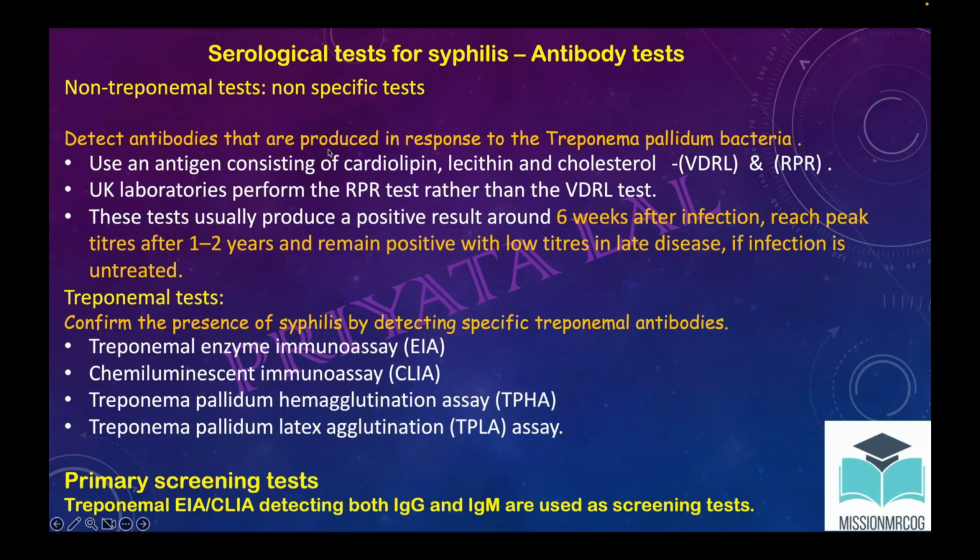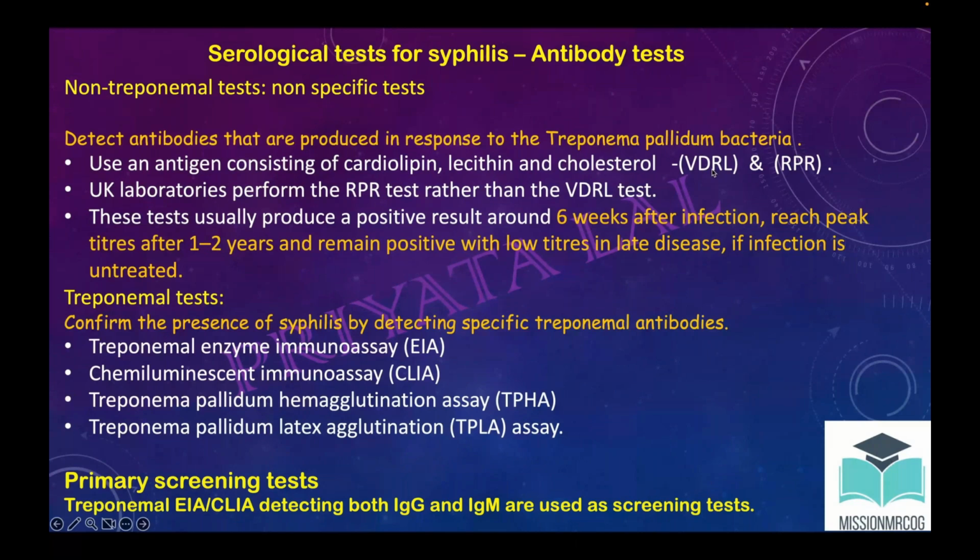In this, the antigen consists of cardiolipin, lecithin or cholesterol, and the names of the tests are VDRL and RPR, which we are already aware of, and we do it for every patient.